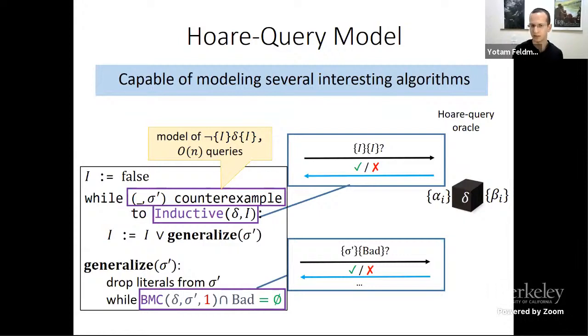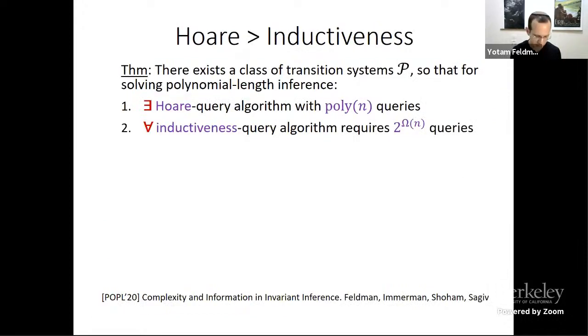So we can model this algorithm in this model, at least when the bound for bounded model checking is 1, and we can very easily extend the model for any polynomially large bound in bounded model checking, but that's not the point I want to make now. The point I want to make is that this model, the WholeQuery model, is strictly stronger than the inductiveness query model. So there's a class of transition systems and invariants for which there exists an efficient algorithm in the WholeQuery model, but every algorithm that only uses inductiveness queries requires an exponential number of such queries. So there's a separation between these models.